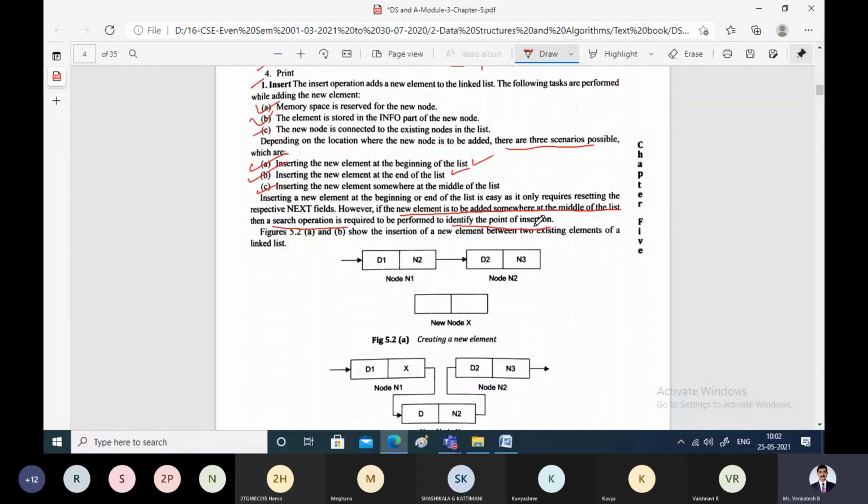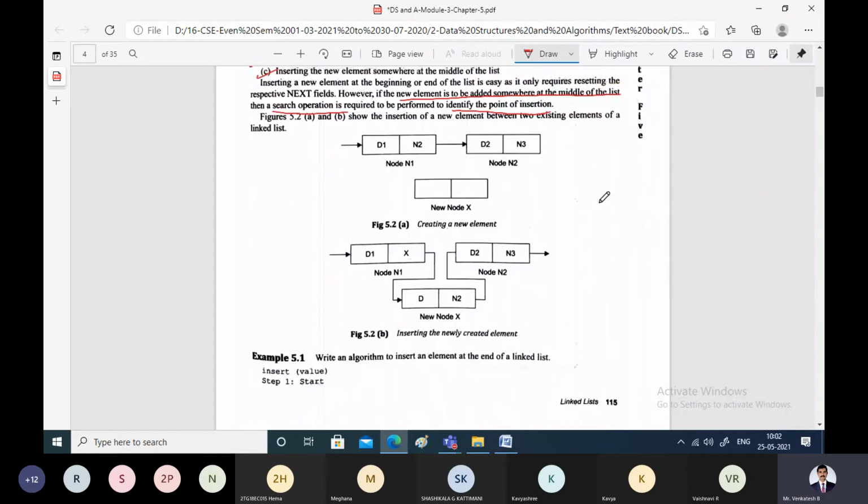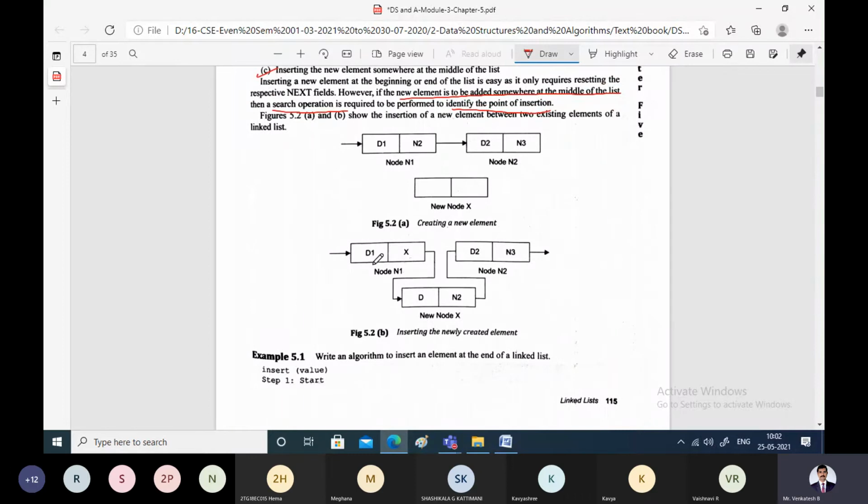Then you have to adjust left and right pointers. So that is some tricky process when you want to insert somewhere in between. Addition at the beginning and addition at the end will not consume more computation cost. Now what happens when you insert somewhere in between?